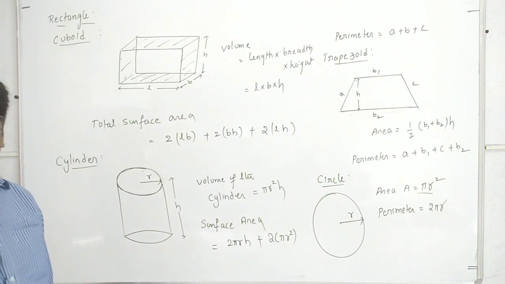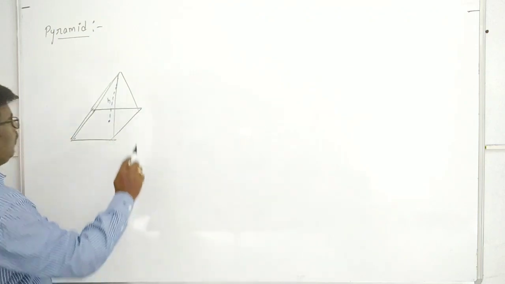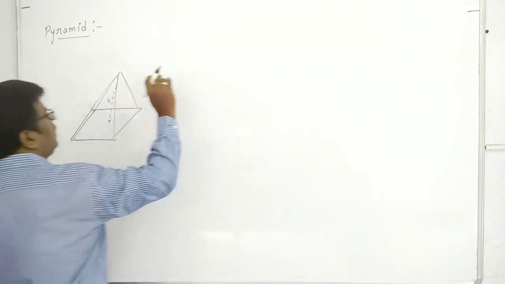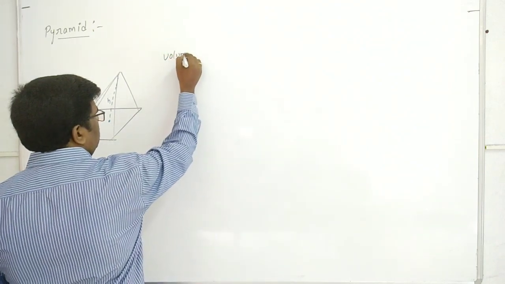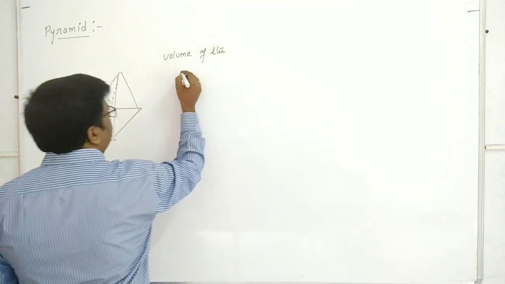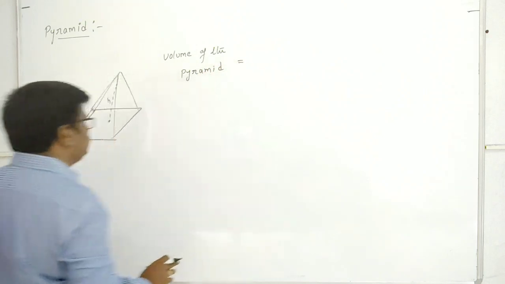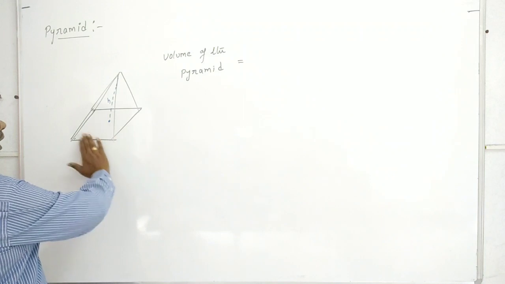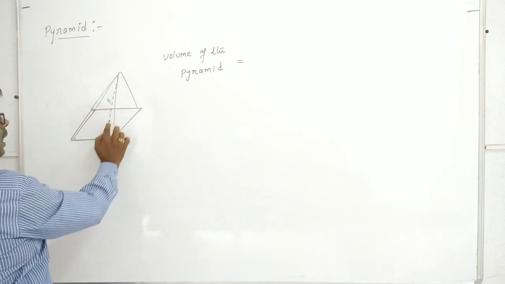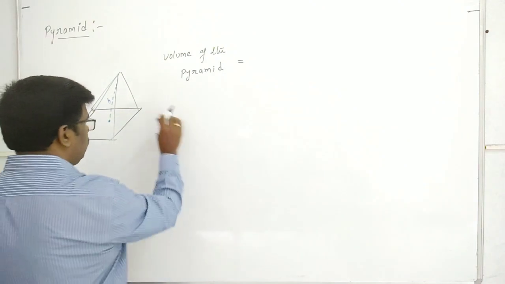Next, if you go for the pyramid, the volume of this pyramid is like this: 1/3 base area into height, from the base to the vertex here. 1/3 area of this base.